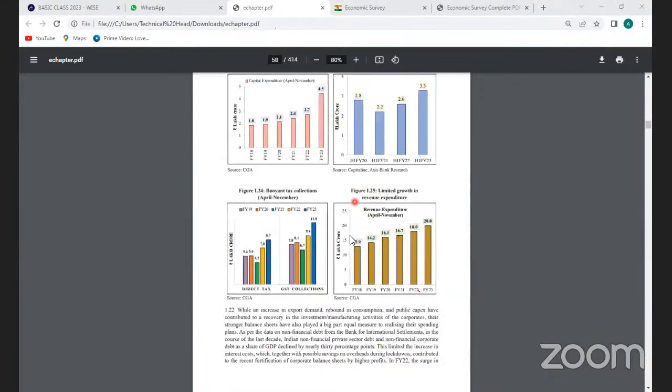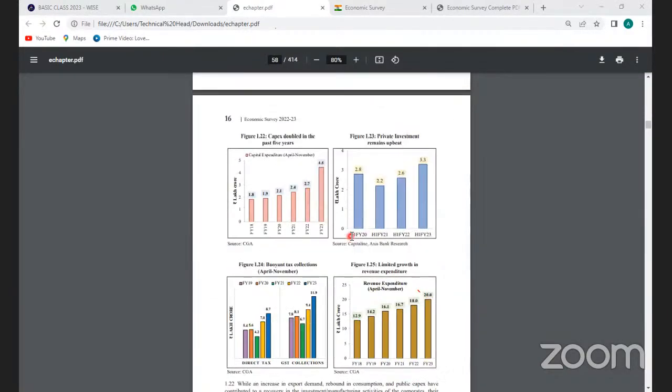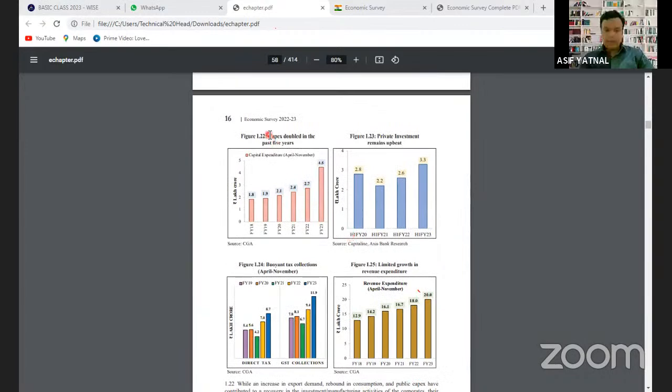Yes, sir. Now next is capital expenditure doubled in the past 5 years. The question can be like, consider the following statement regarding capital expenditure. So the capital expenditure increased in the last 5 years. So is the statement correct or wrong? ऐसे पूछा जाएगा. The statement could also be like, in the past year capital expenditure of India has decreased. So will the statement be correct or wrong?